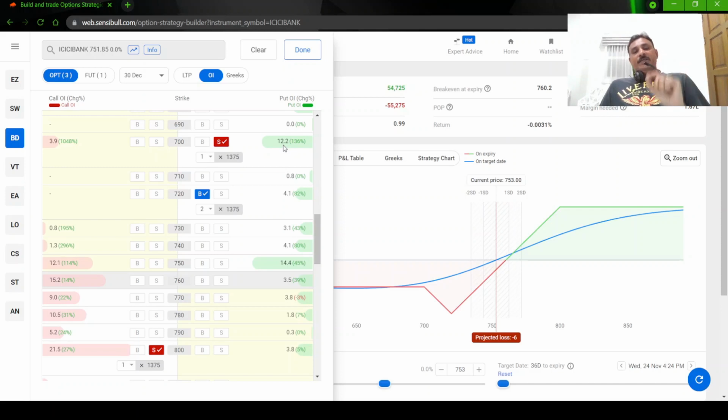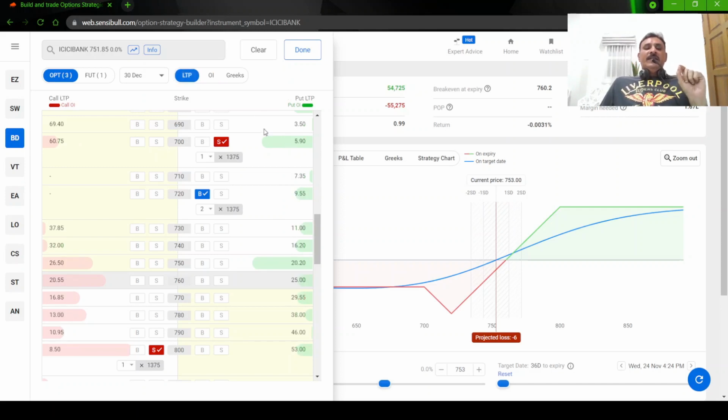There is another way you can determine the premium. Combine these two premiums. Like here you are getting 8.5 rupees, here you are getting 6 rupees, so 14.5 rupees. This 14.5 rupees that you are collecting needs to be equal to about 1.25% of the stock price. What is the stock price now? 750, right?